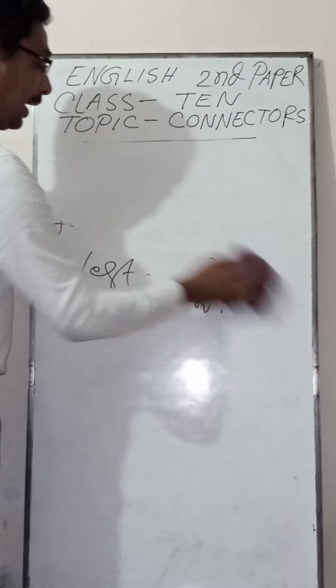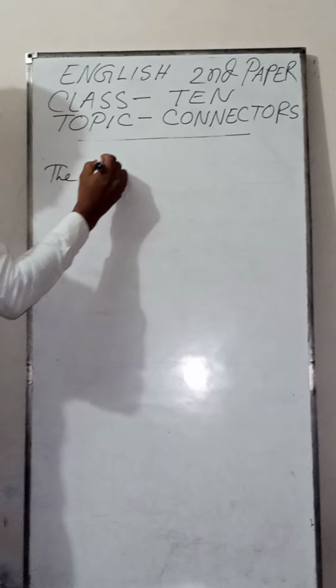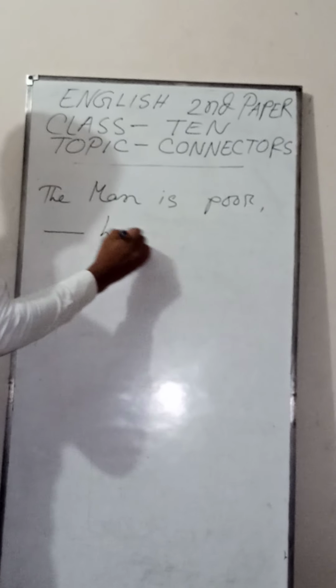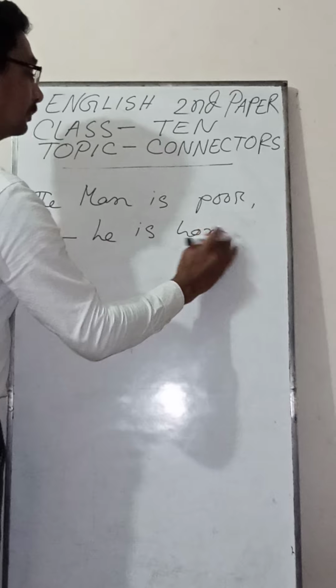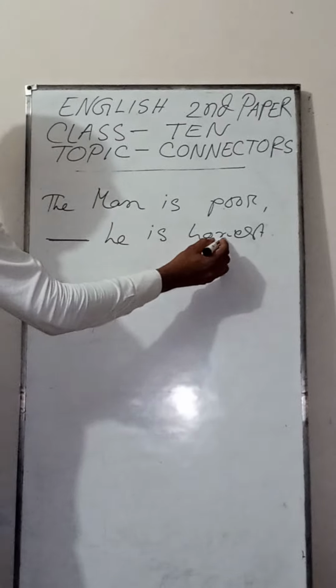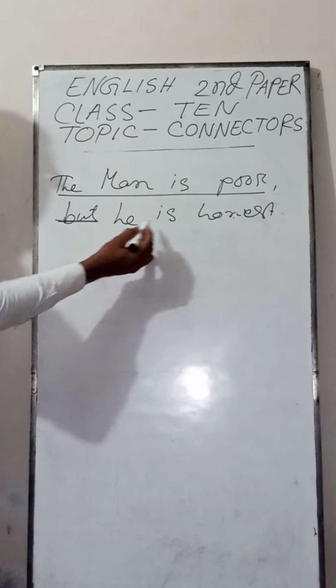And I'm showing another thing. Another connector. Here I have written, the man is poor, dash, he is honest. The man is poor, but he is honest.